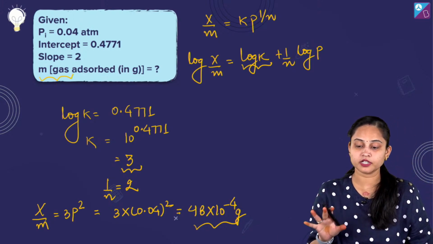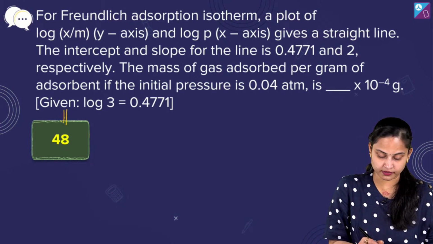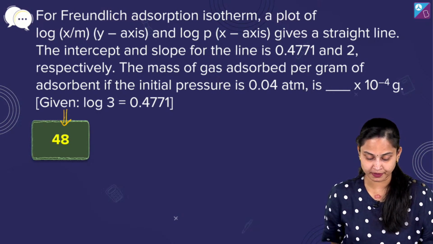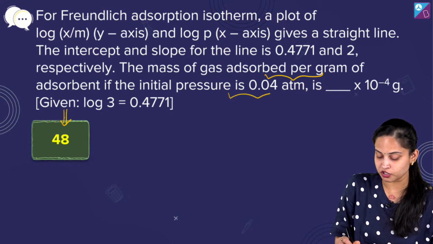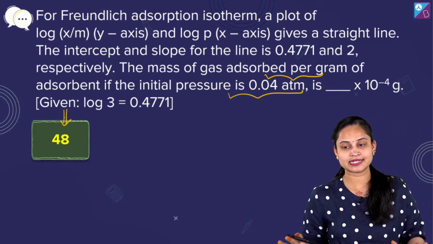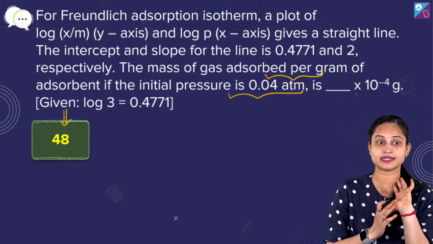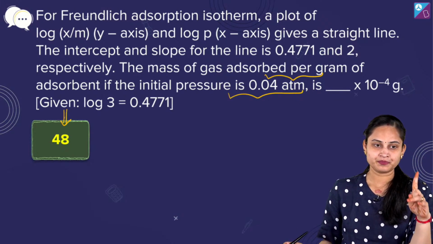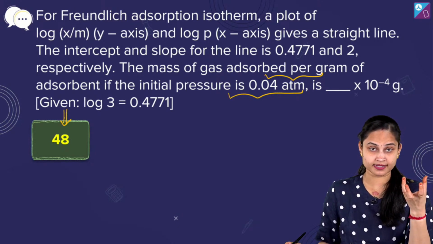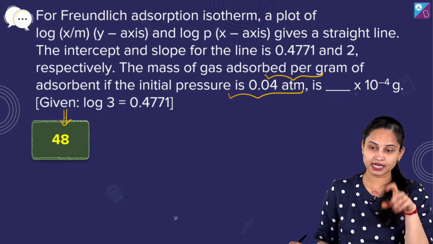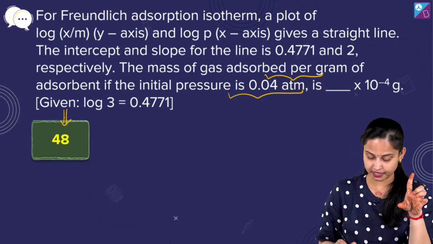So I believe ये particular question समझ में आ गया आपको. ठीक है, क्लियर है? तो ये हमारा आंसर होने वाला है, 48 into 10 raised to power minus 4, mass of the gas absorbed per gram of adsorbent, अगर initial pressure 0.04 atm है. बताएं, is it clear? Okay, done. कोई doubt? अमन, इसका आंसर 6 नहीं है, इसका आंसर 48 है. ठीक है? Because x by m क्या होता है? It's the extent of adsorption that is actually taking place on adsorbent. तो यहाँ से हमारा x by m का जो वैल्यू आया वो आया 48 into 10 raised to minus 4. तो यही हमारा मास होगा.